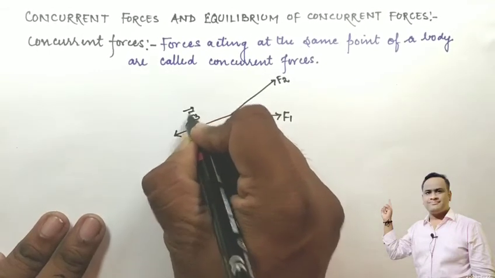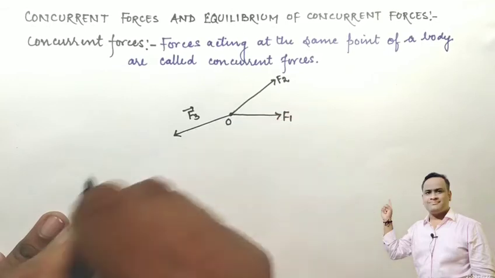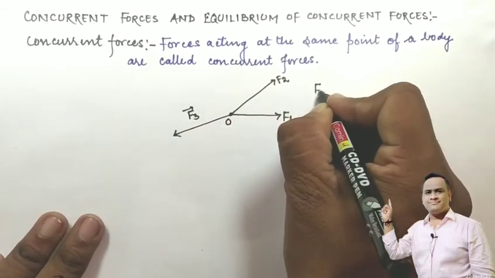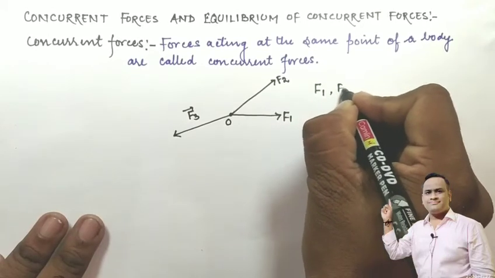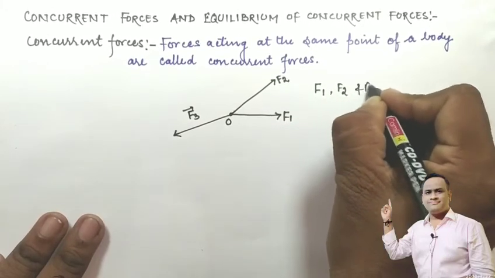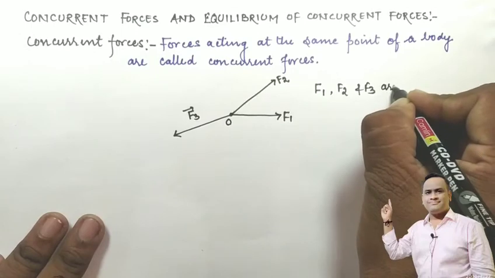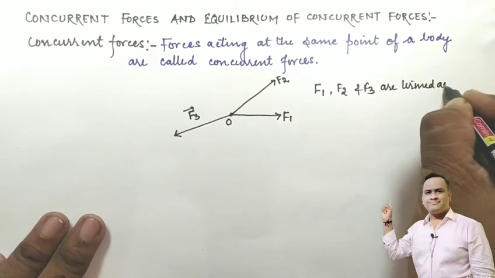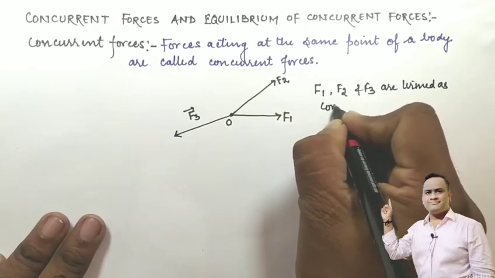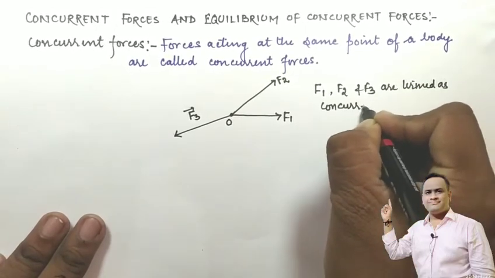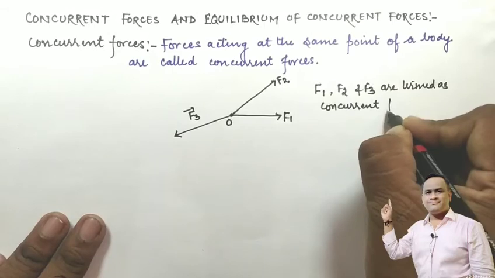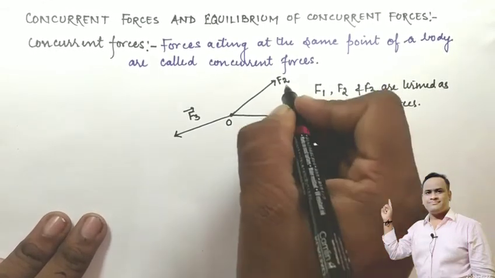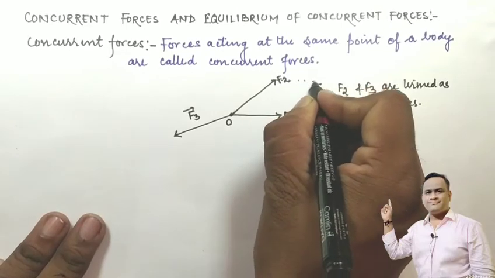So there are three forces acting on the same point O. Then all these forces F1, F2 and F3 are termed concurrent forces because their point of action is the same, and their resultant can be given with the help of the law of parallelogram.